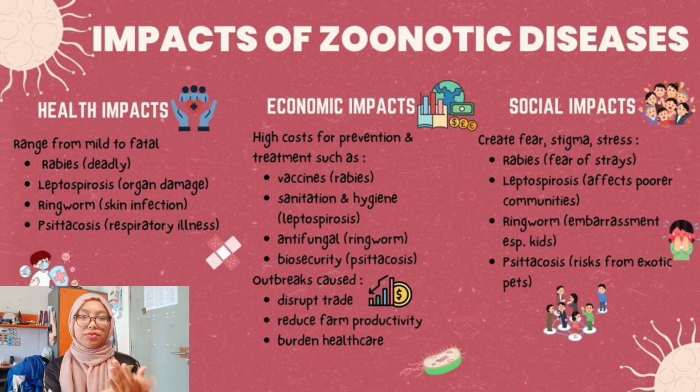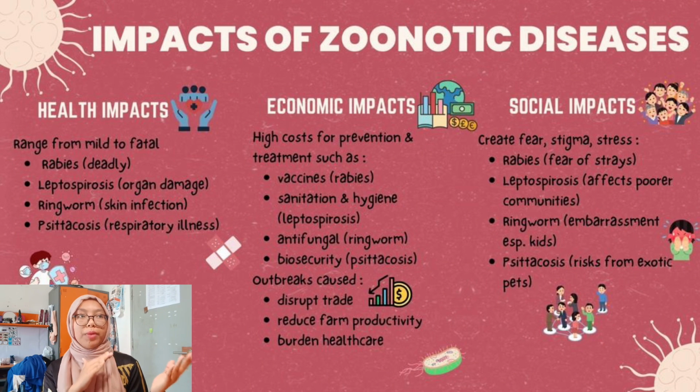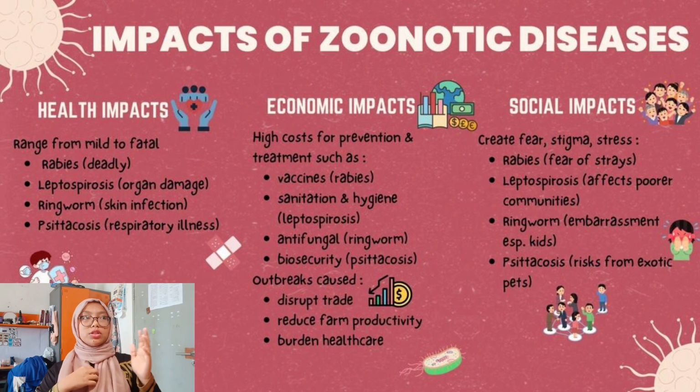Let's move to the health impacts first. The health impacts range from mild to fatal; rabies is very deadly, and leptospirosis causes organ damage. Next, the economic impacts: there is a really high cost for prevention and treatment, such as vaccines, sanitation and hygiene, antifungals, and biosecurity, and outbreaks can disrupt trade, reduce productivity, and also burden healthcare.